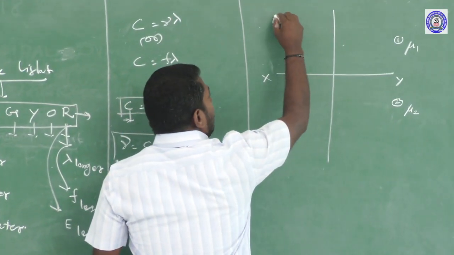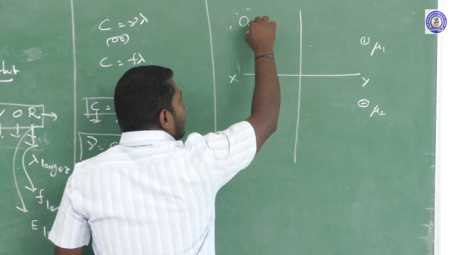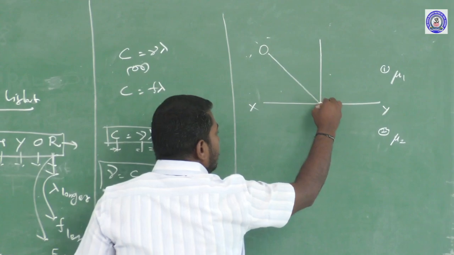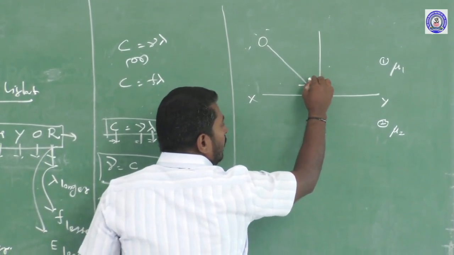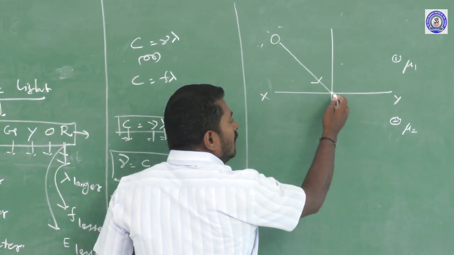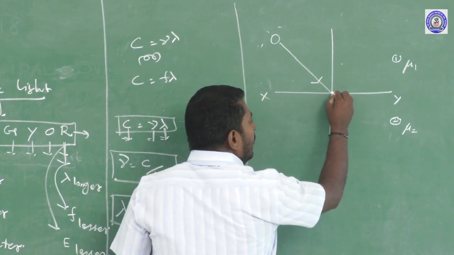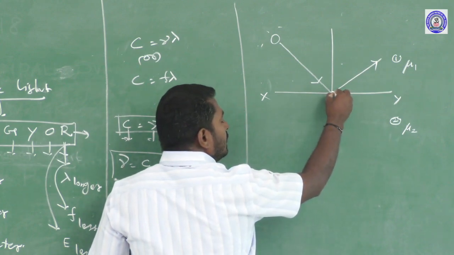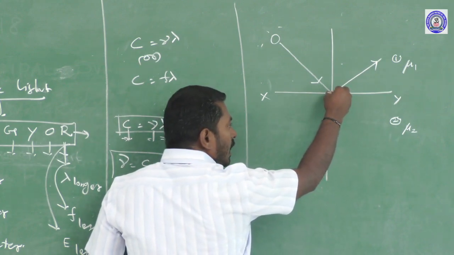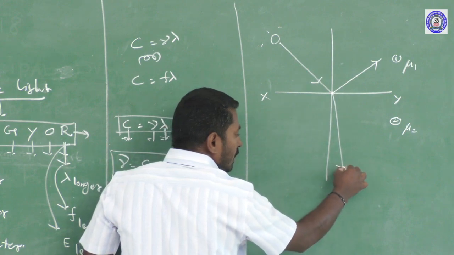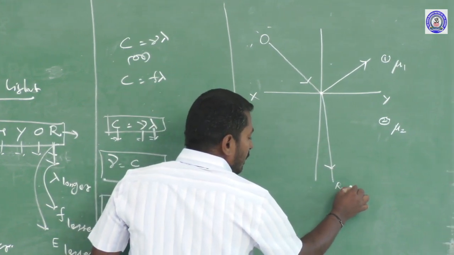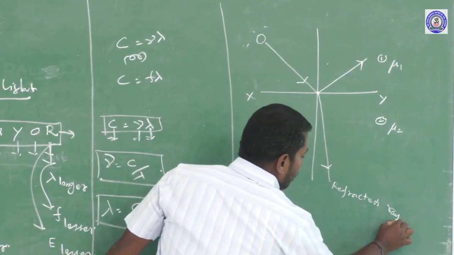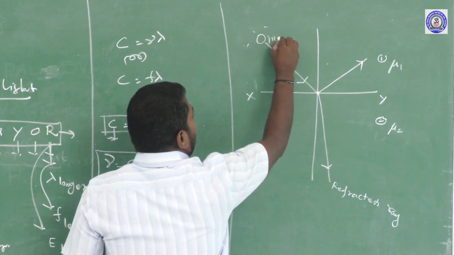When a ray of light coming from the source, traveling in the first medium, is incident at this point of the interface, a partial amount of the light is reflected by the surface, a transparent surface. The rest of the light is transmitted into the second medium and refraction takes place. This is the refracted ray. It is the incident ray.